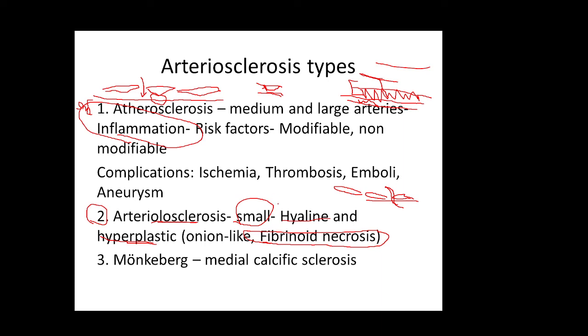in these patients, when the vessel is narrowed, there will be ischemia of the organ, and because of ischemia of the organ, the organ will get atrophic. We see this typically in the kidney, and this is actually the cause why patients with hypertension or patients with diabetes mellitus develop chronic renal failure.